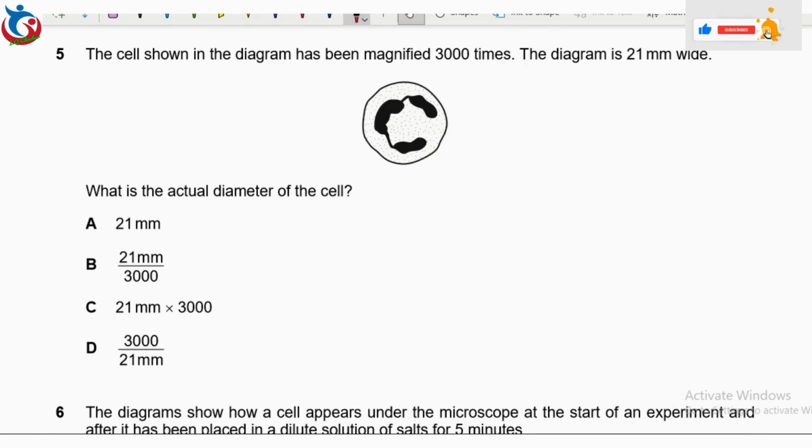Question 5 says, the cell shown in the diagram has been magnified 3,000 times. The diagram is 21 millimeters wide. What is the actual diameter of the cell? So to find the actual diameter of the cell, divide the image size by the magnification.